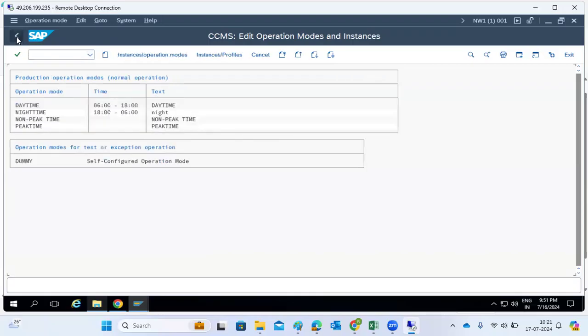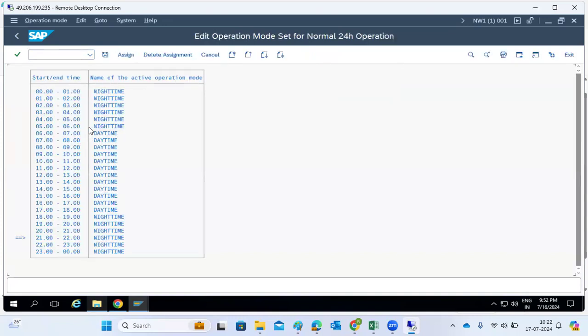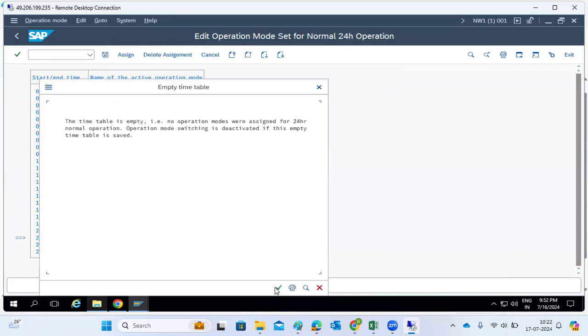So now what we have to do is go to SM63 here, then assign the timelines here. Now delete the existing one. Peak mode, night mode, daytime, like that you told. But what is the night mode? At what time to what time? Note mode, what time to what night, daytime. So you need to delete it, right? So now it is empty.